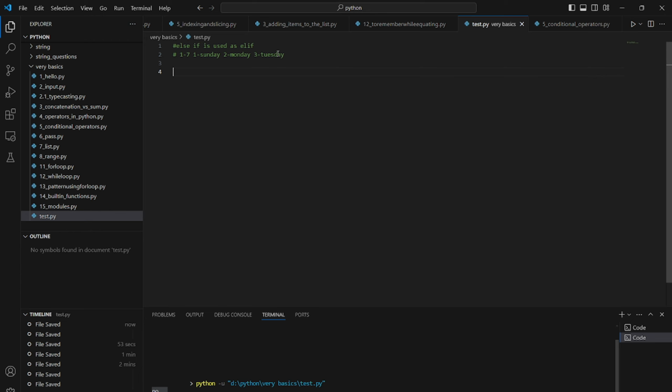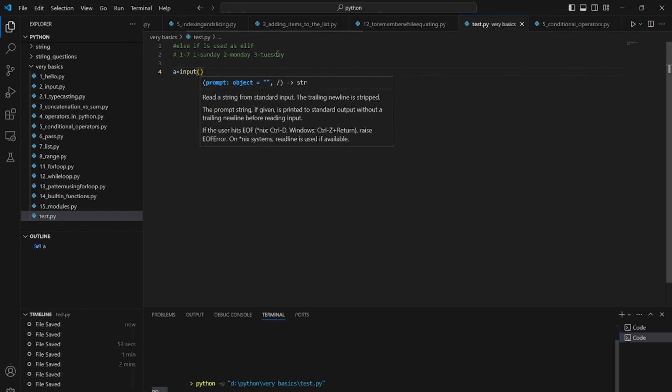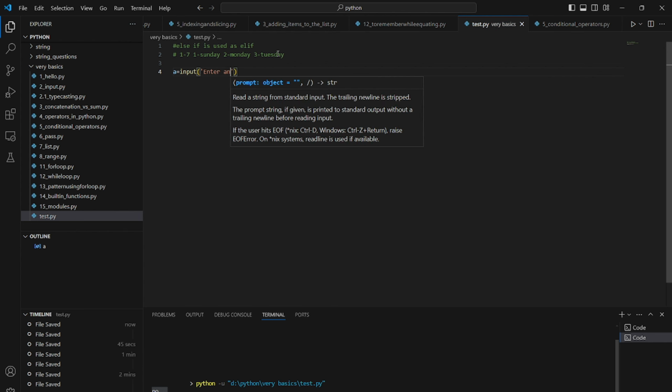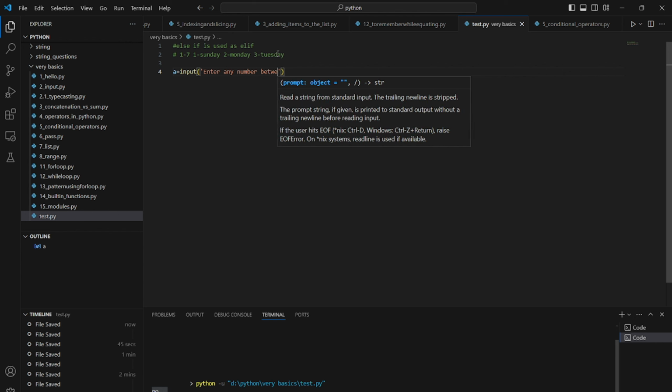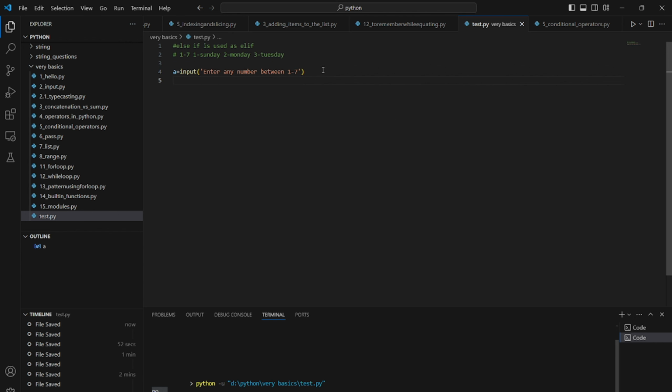First of all we will give input inside the variable, enter any number between 1 to 7. So we took input from the user between 1 to 7. Let's start now. If a is equal to, this double equal to means comparison, we have already studied in comparison operators, 1.